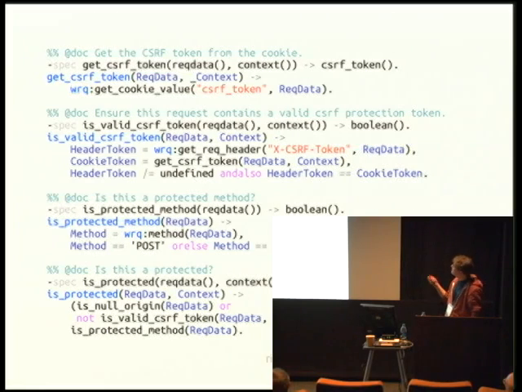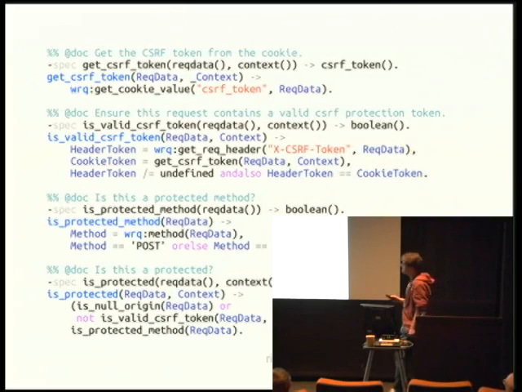The isValid CSRF token gets the request header that's submitted with the token value. It extracts the token out of the cookie and then performs a comparison. As long as a token has been submitted, so the token is not undefined, so it has been submitted in the header, jQuery having added that to the header before it submitted the request, and we also validate that the tokens compare correctly, then we consider that valid.